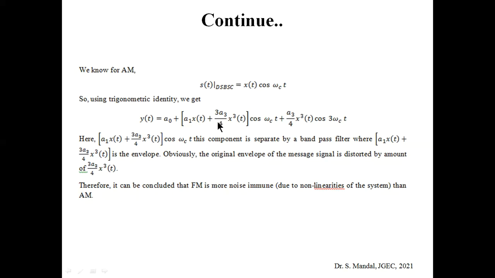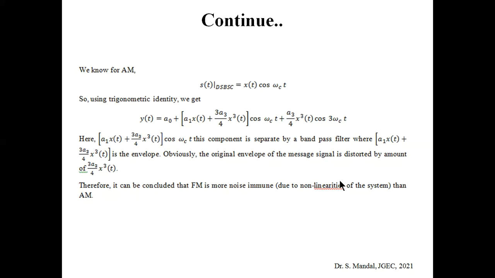But from this you can easily conclude that FM is more noise immune than AM, due to the non-linearity of the system. So it is a very important conclusion that also applies to why FM sound quality is far better than AM.